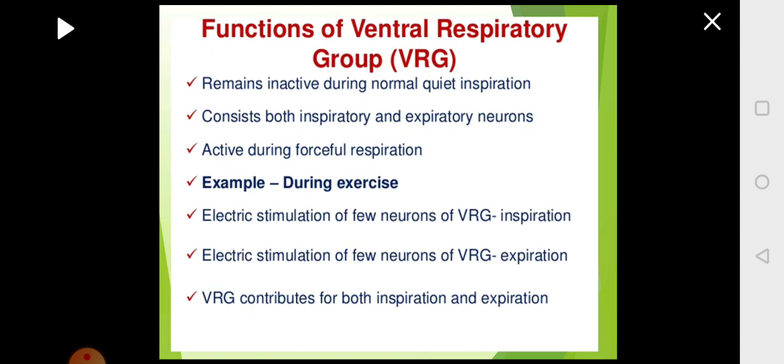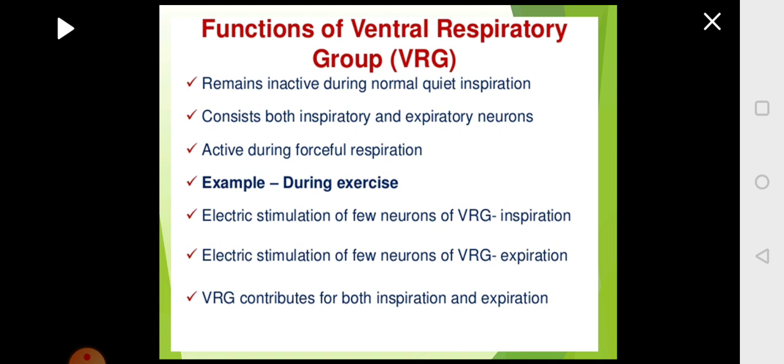So what is the function of the ventral respiratory group? This will be active during normal and quiet inspiration, that is the rhythmic breathing. It has both inspiratory and expiratory neurons, and it will help during forceful respiration, like when you are exercising and your respiratory rate goes up. At that time, you should increase the pace of respiration. So that will be controlled by this VRG.